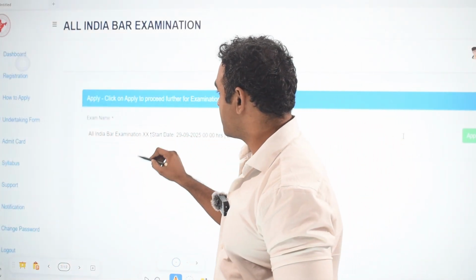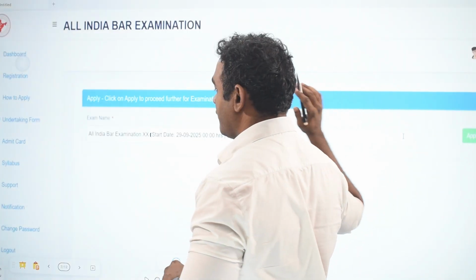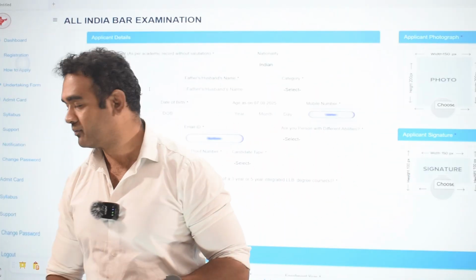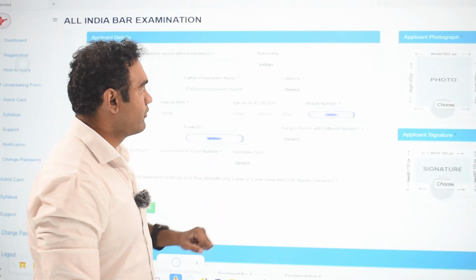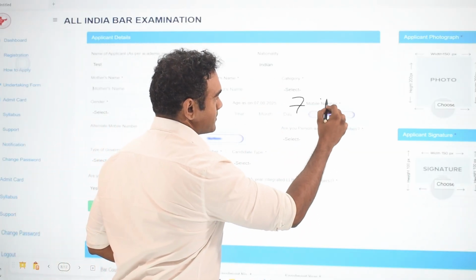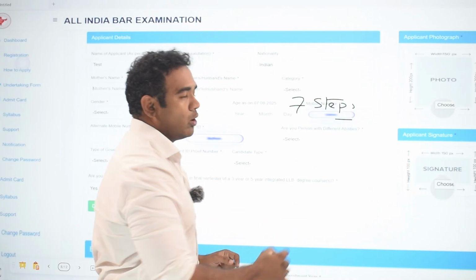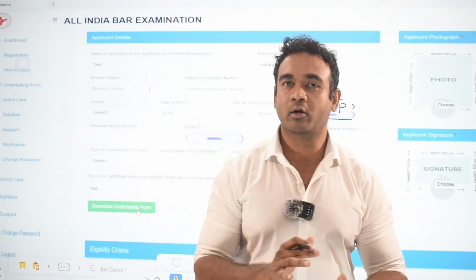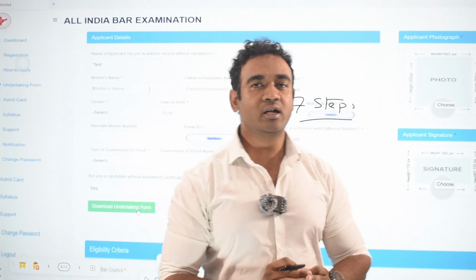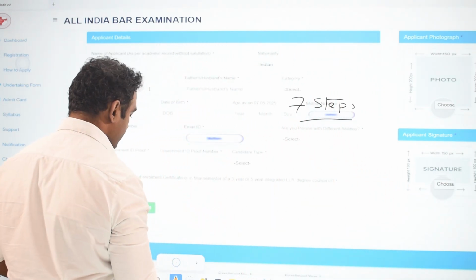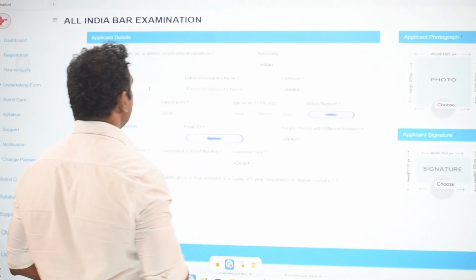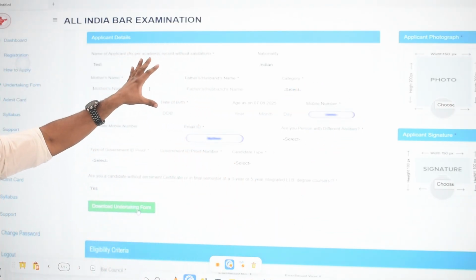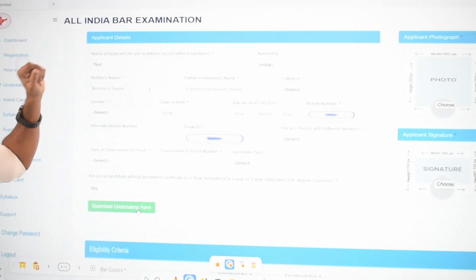Here it will be AIBE 21. And when you click on this apply button, you will be required to fill in 7 steps untayandi complete ga dinki. Overall 7 steps untayi. The details you are supposed to fill in, each step is what we are going to thoroughly look into. Initial details that you will be entering here are your personal details pertaining to your name.